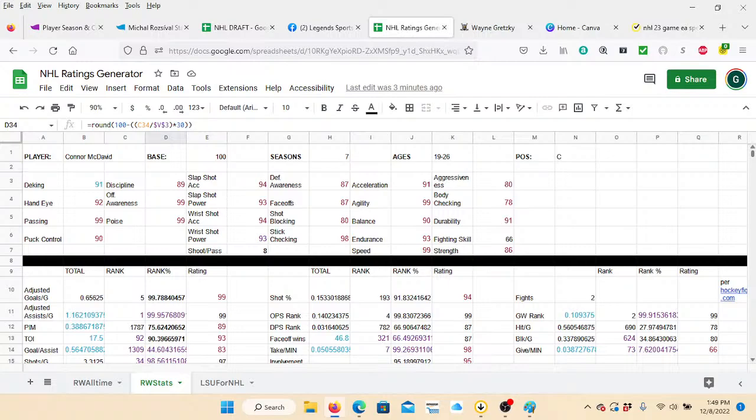But you want differentiation in a player. An 87 player doesn't mean that guy's an 87 in everything. He probably has some things where he's a 90, and he probably has some things that are less important to his position where he's like a 65 or a 70. So that's what this is really going to attempt to achieve.